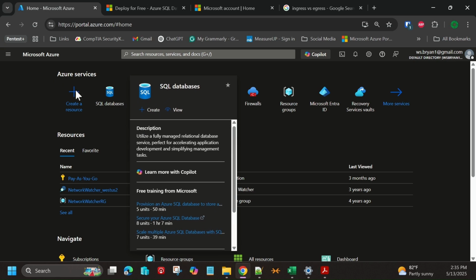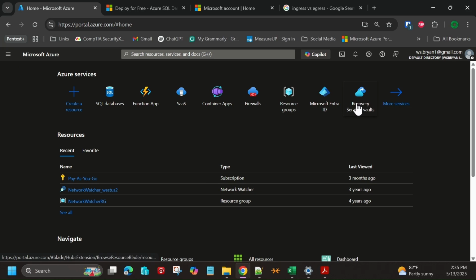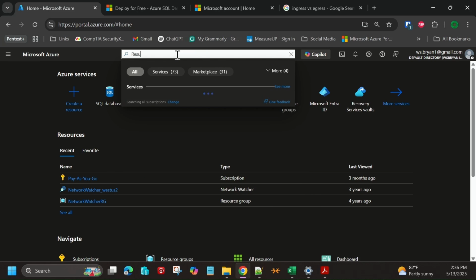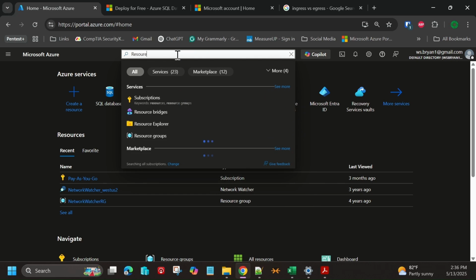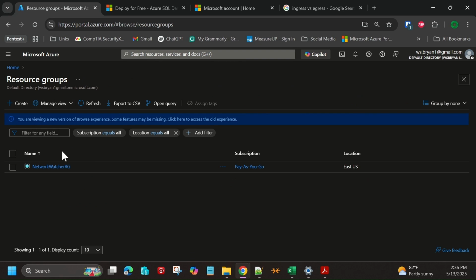A few different ways that you can do this, but for me, I'm going to go ahead and use the global search field up here at the top, even though sometimes you will see the icons here that allow me just to click on the icon or tile and launch right into what I'm searching for. But this is a way that you can always find through the global search field what it is that you're looking for. And what we're going to do is type in resource for resource groups. Maybe I should use the icons. And that'll take us to our resource group location.